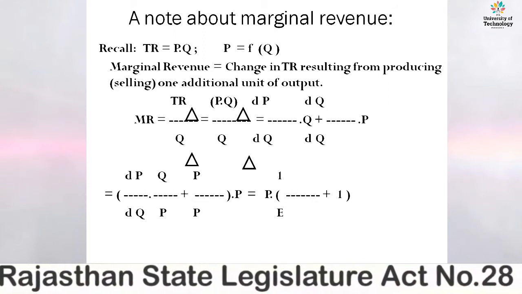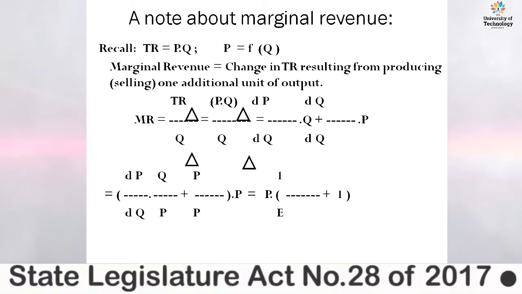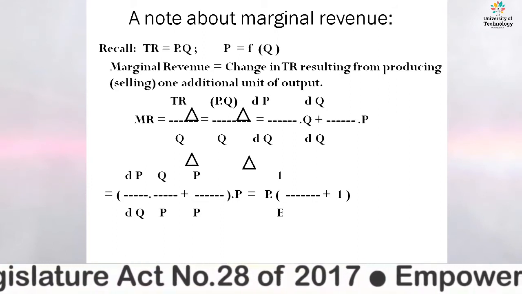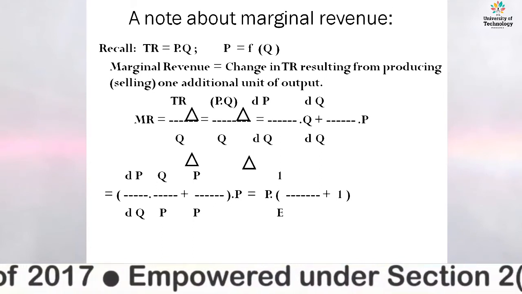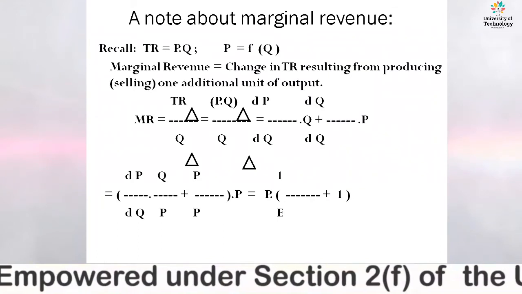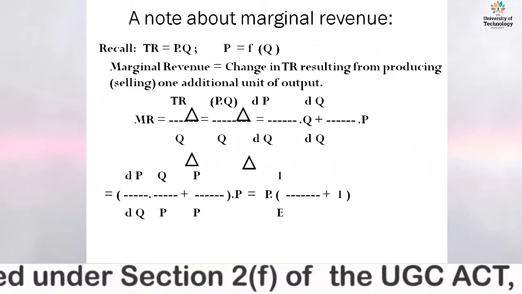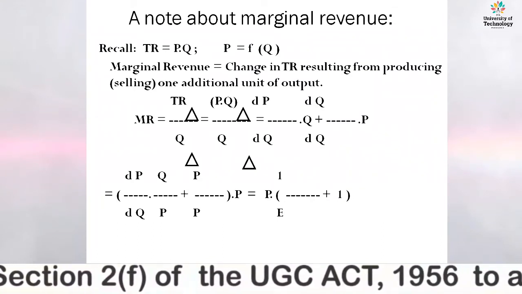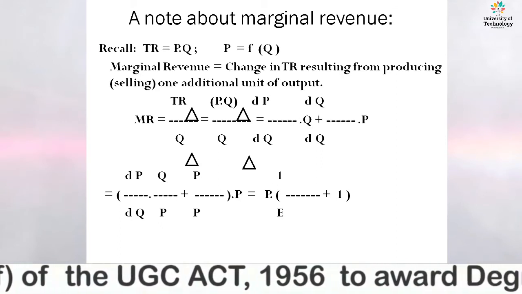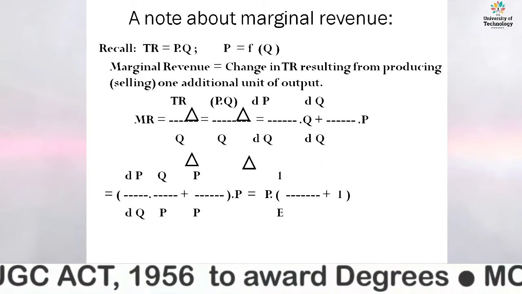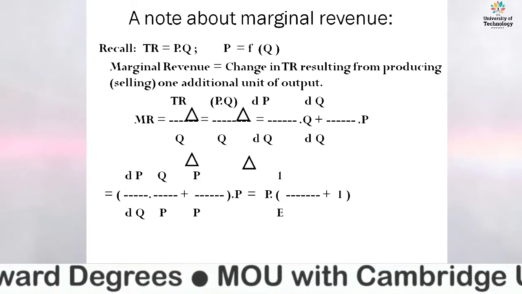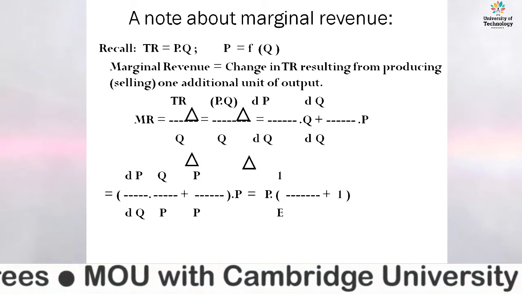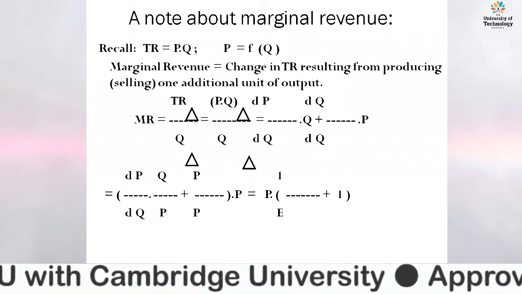And if we explain it in more detail, that is dP divided by dQ into Q by P plus P by P, and P by P represents 1, and in the last of the bracket we multiply the whole factor by P. It means marginal revenue is represented by P into 1 by E plus 1.